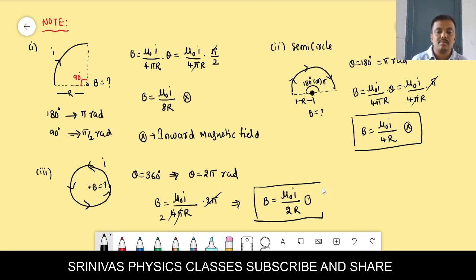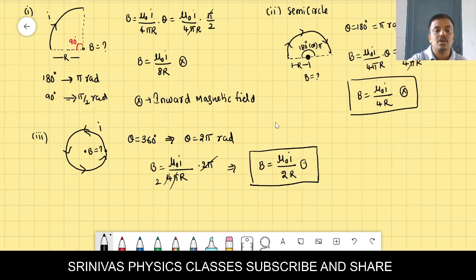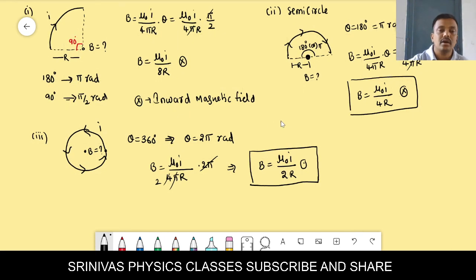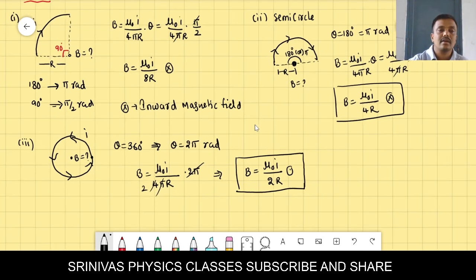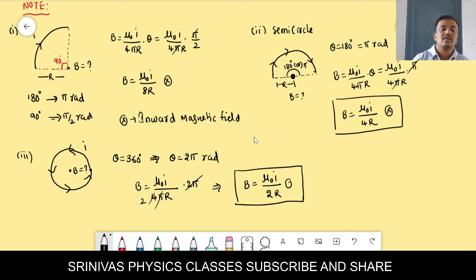Dot is not a formula, but dot may be changed to cross based on the situation. Dot indicates the outward magnetic field. Outward magnetic field. Clear, students? Dot indicates outward magnetic field. Any doubt?